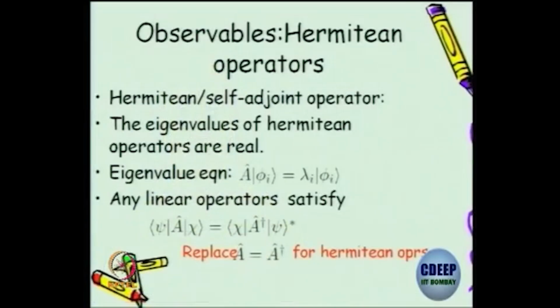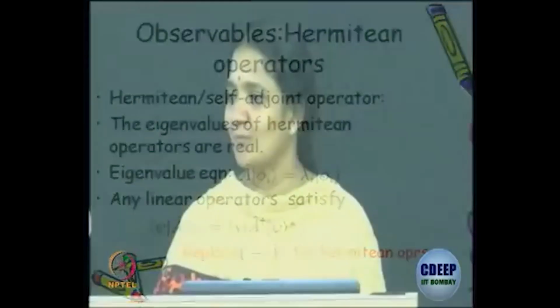Just as a toy example, I am telling how to do it for a d/dx operator. Fine. So for all observables which we study, the eigenvalues have to be real. So those operators are called self-adjoint operators, which are denoted by A equal to A†. They are also called Hermitian operators. There is a slight subtle difference between Hermitian and self-adjoint, but for all practical purposes in this course, we can call Hermitian operators self-adjoint operators. We will not get into that. There is a formal way in which you have to look at the domain of an operator and so on. We will not get into it.